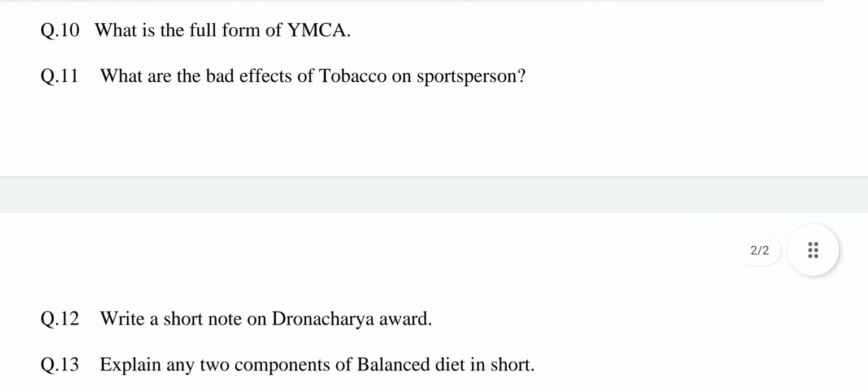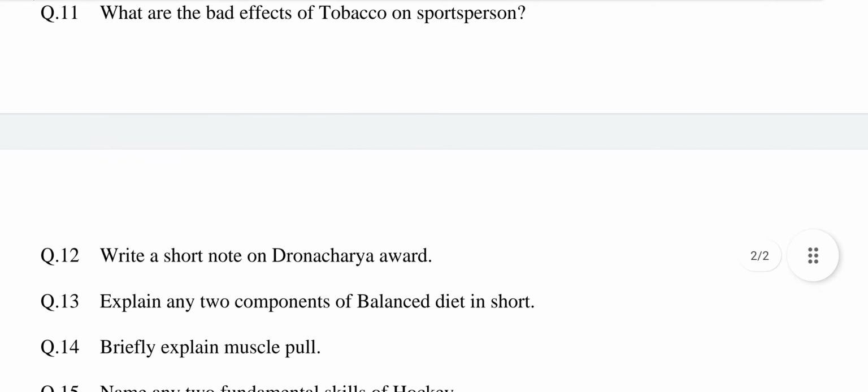What is the full form of YMCA? This question is related to chapter number 6, concept of major games and sports. The answer may be: Y means Young, M means Men's, C means Christian, A means Association. Young Men's Christian Association. Question number 11. What are the bad effects of tobacco on sports persons?